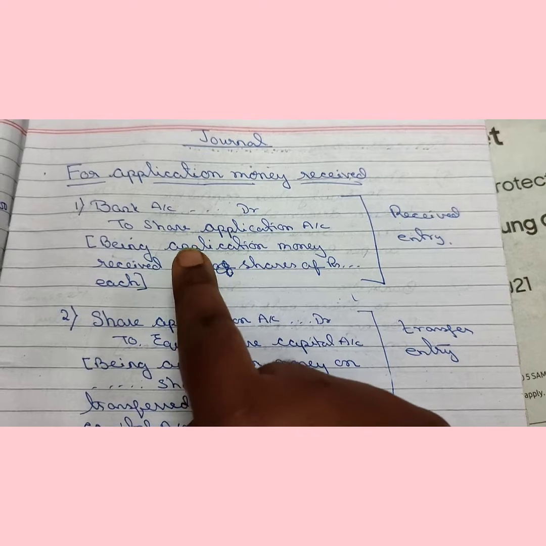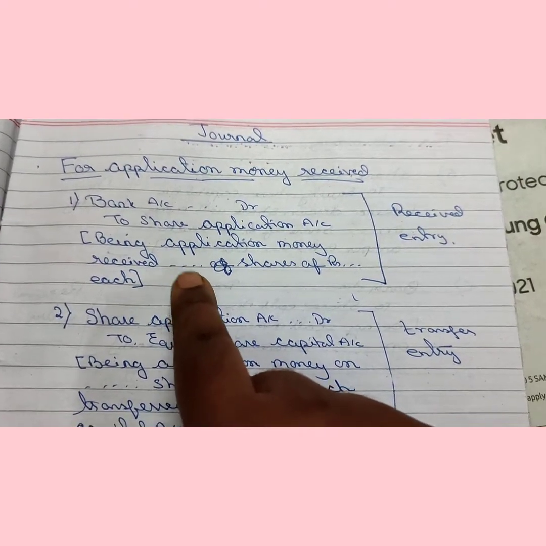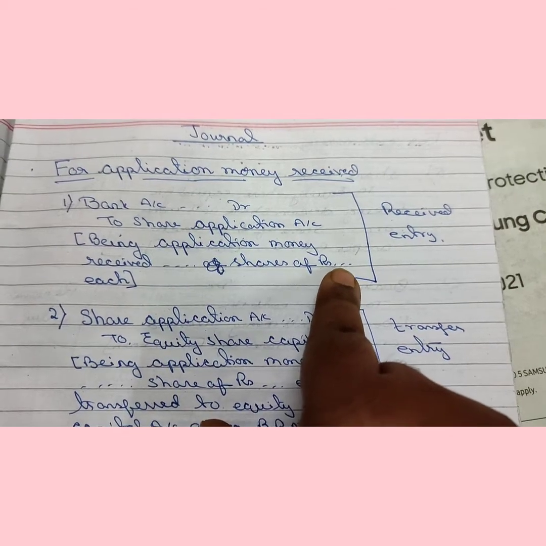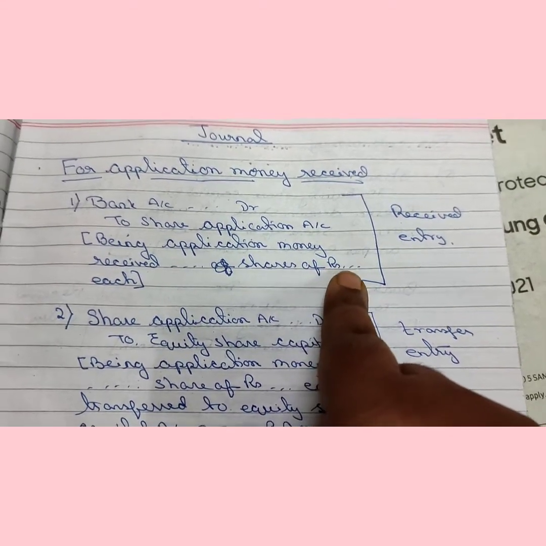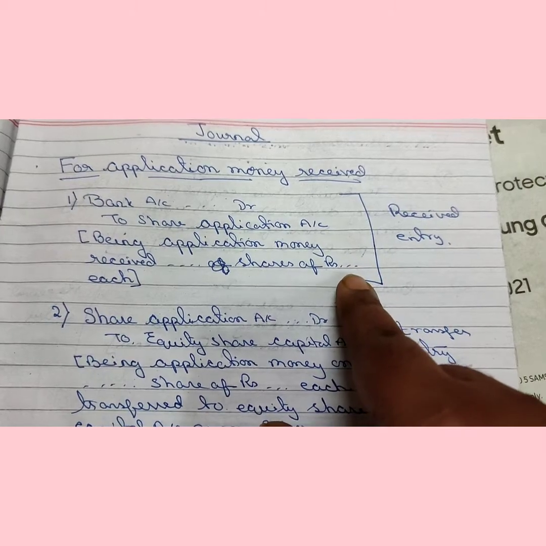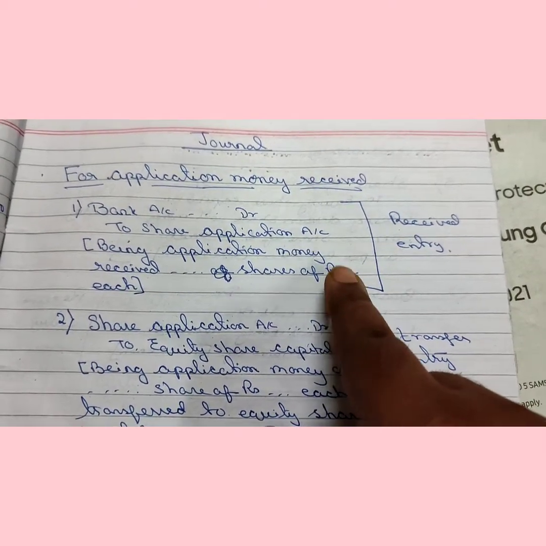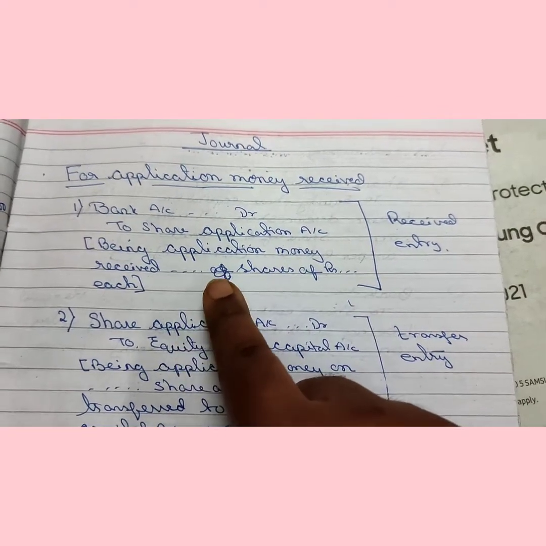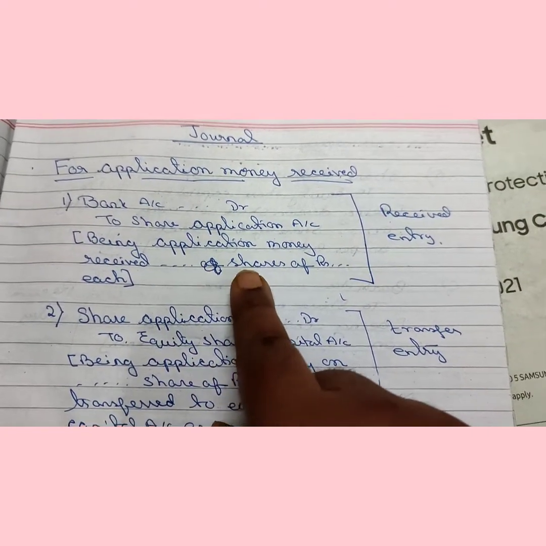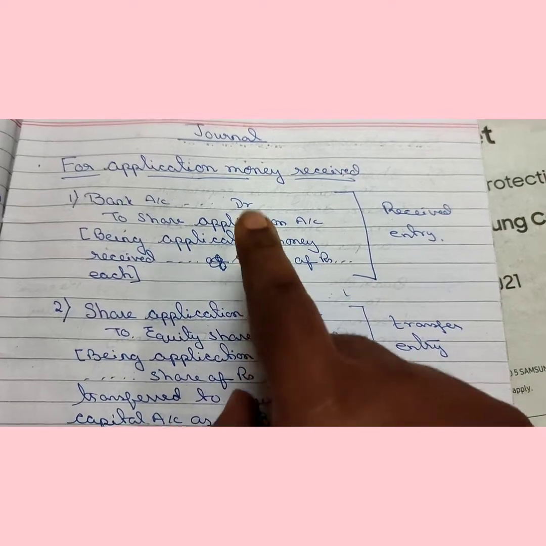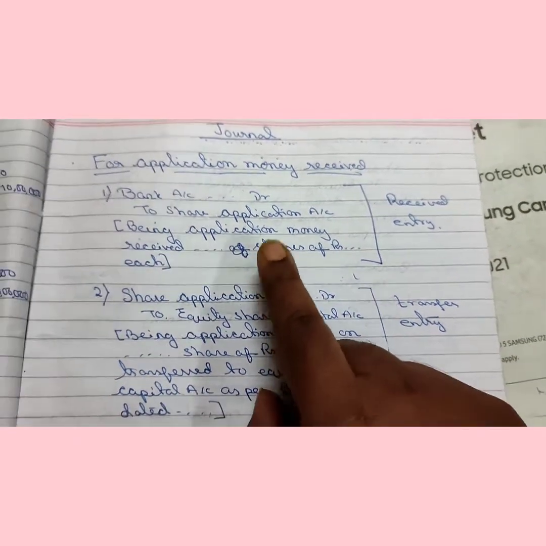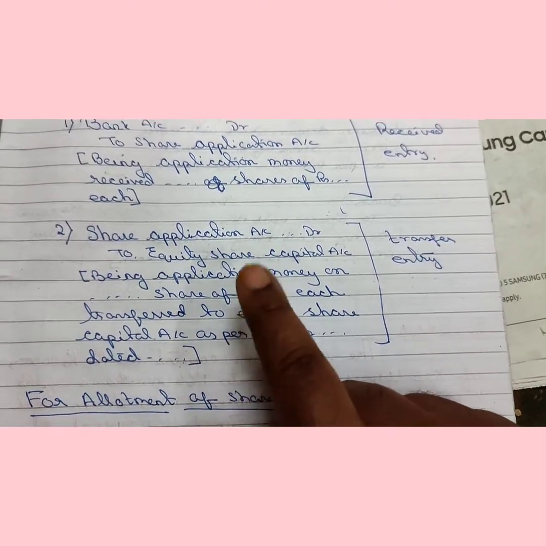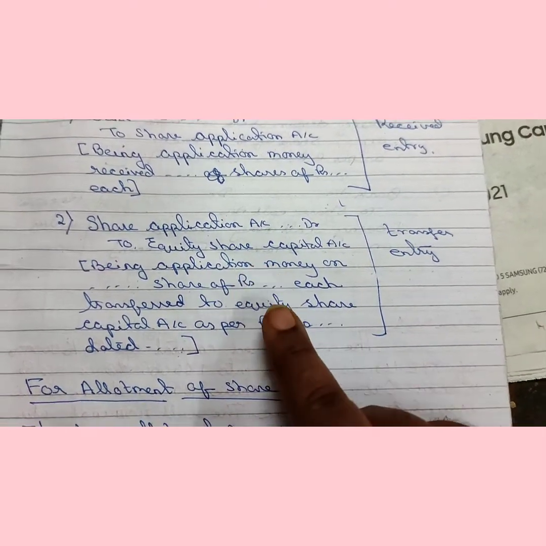If application money is received for 10,000 shares, you have to write 10,000 shares of rupees dot dot. Here it is written dot dot because you have to write the application value. Suppose the application value is rupees 4, then you have to write rupees 4. Received 10,000 shares of rupees 4 each. This is the narration.